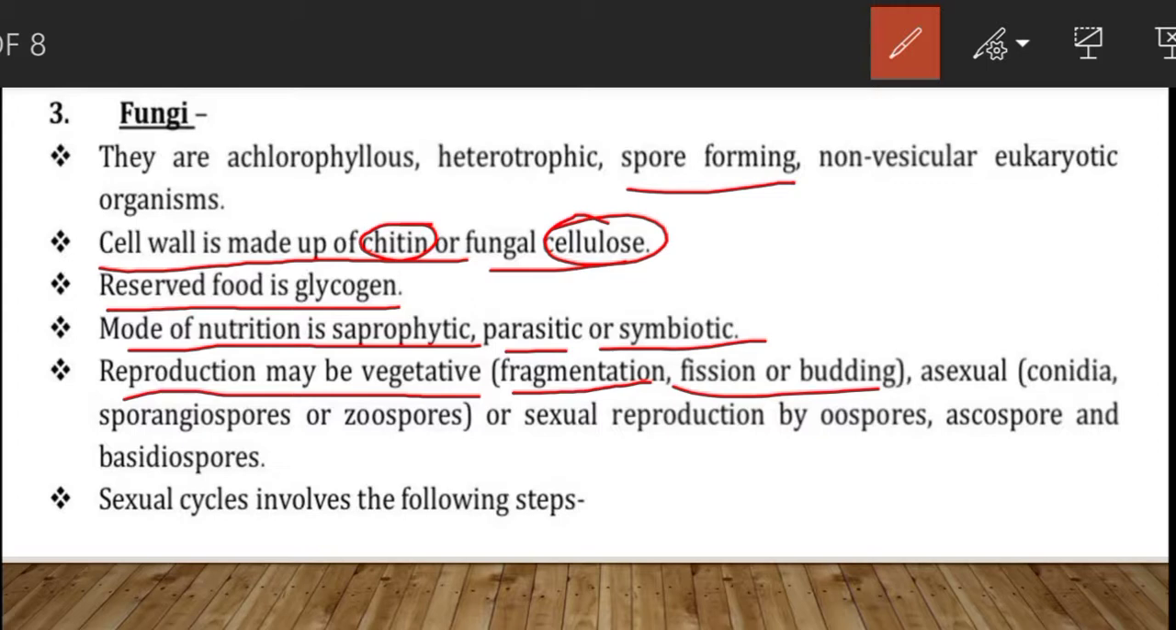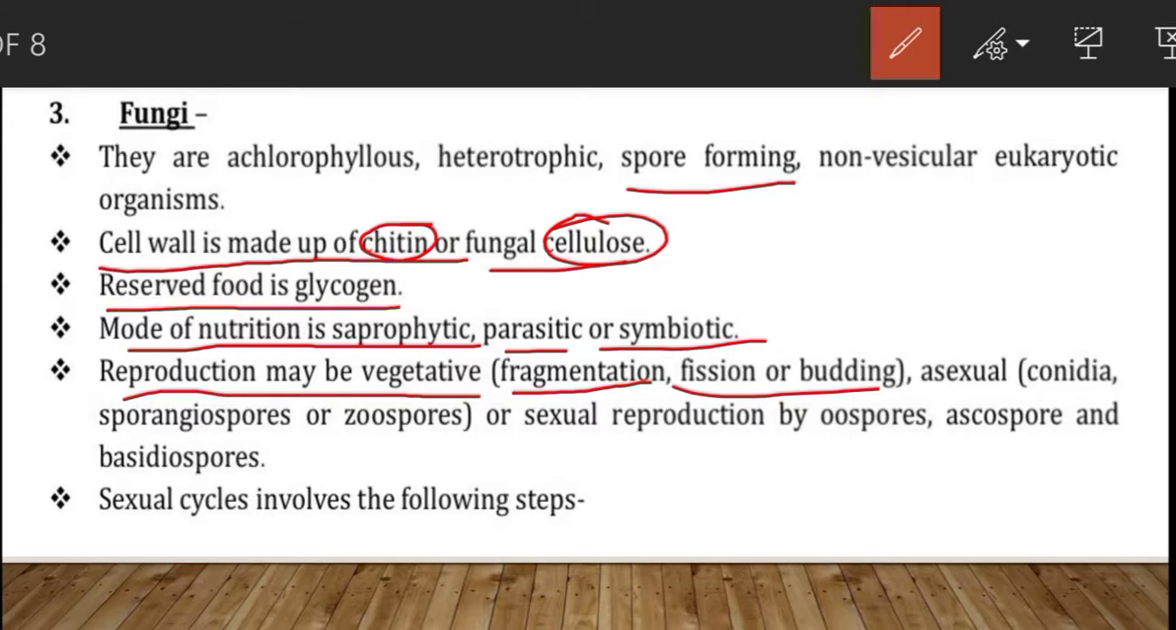Fission means first there will be nucleus division, and after the division of the nucleus there will be cytoplasmic division, which will result in the formation of either two cells or many cells. And budding means a small outgrowth is produced on the body of the organism, and when the outgrowth, which is called a bud, attains maturity, it gets detached from the parent body and lives its individual life, like in yeast. You have studied this in 10th class.